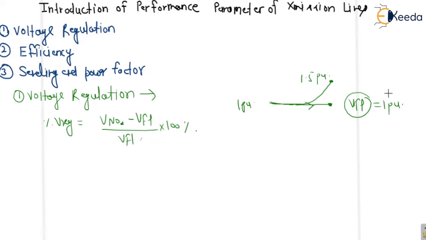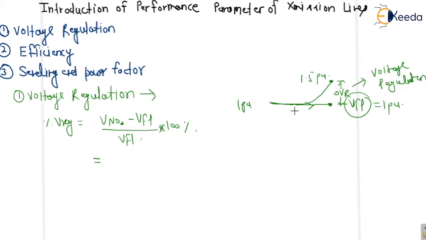When we throw off the load, the increment in voltage, this is the increment in voltage, delta V R, delta V of receiving end. This increment of voltage will be called as voltage regulation. So we write V no load minus V full load upon VFL into 100%.